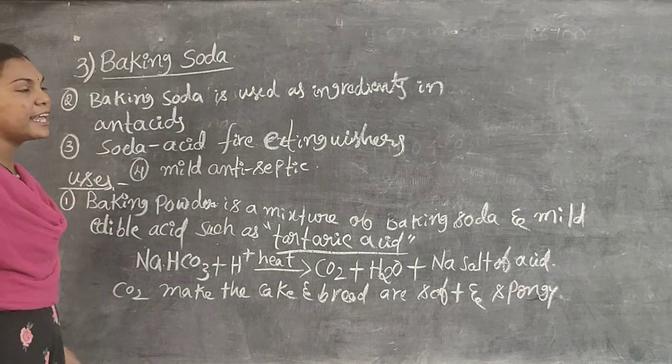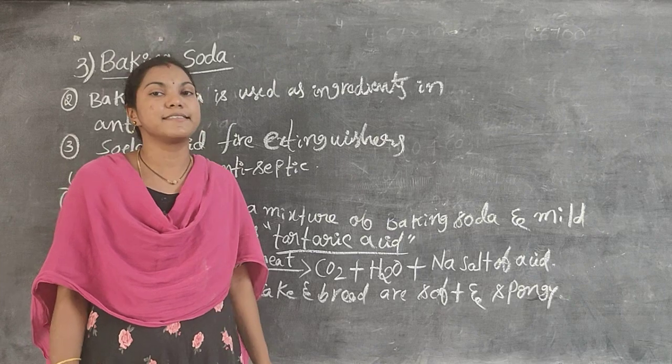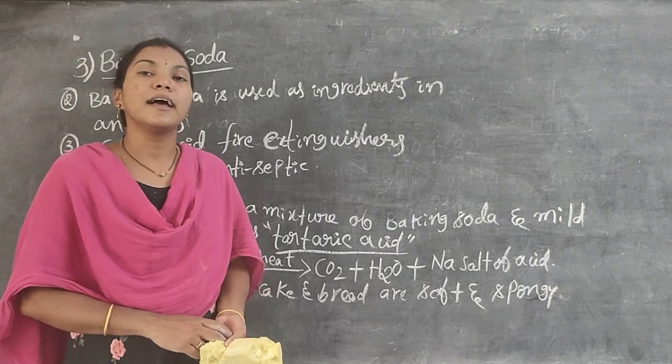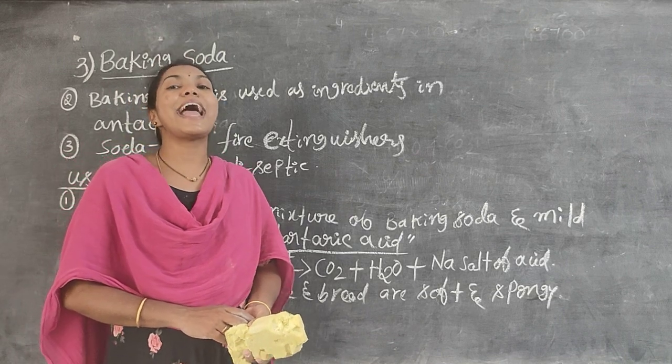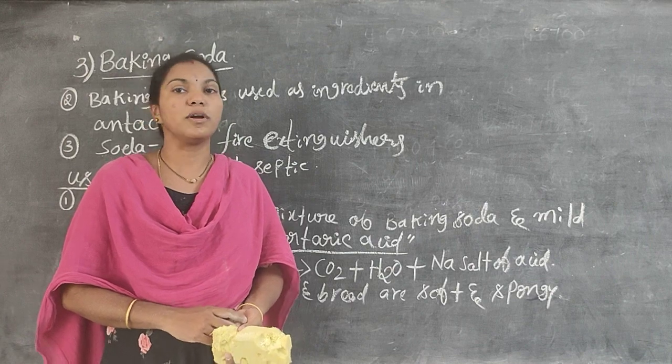And second point, baking soda is used as one of the ingredients in antacids. It is also used in soda acid fire extinguishers, and it is also used as a mild antiseptic agent. This is the preparation and uses of baking soda.